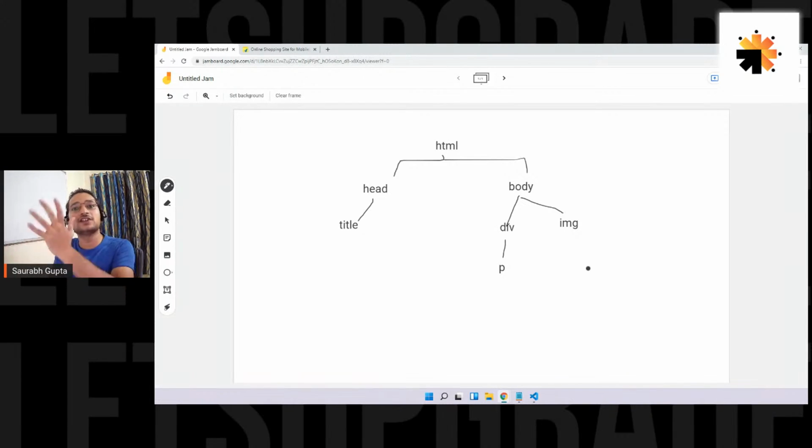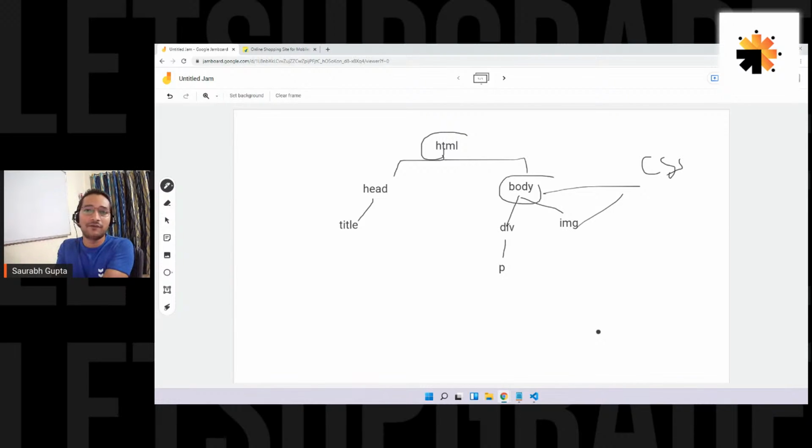So that tree structure of an HTML document is considered as the DOM, the document object model, where every element can be considered as an object. You can call it anything, element, object. Because when you write code, we call it a tag. But when the tree is created, those elements become objects. Is that clear? And the CSS that you write actually works for objects. We cannot see this, obviously, so we have the code for reference. We can only see the coding part, but internally these things are created and CSS works for these elements.